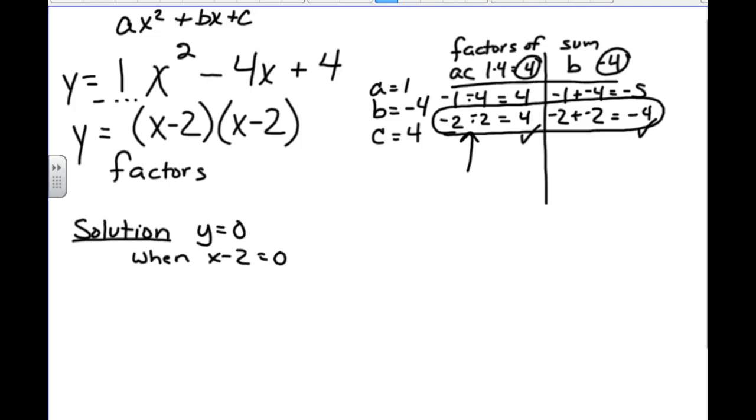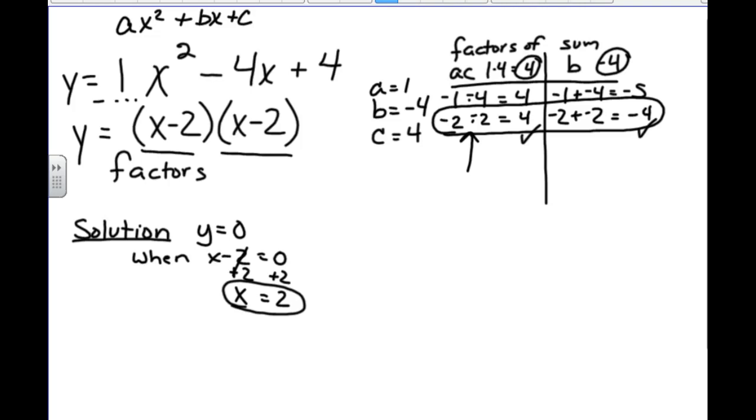We solve this little one-step equation. Sometimes it'll be a two-step, but this one is a one-step equation. We solve this by adding 2 to both sides of the equation to isolate the x and find that x equals 2. Because both of my factors are exactly the same in this one, I only have to do it one time, and my solution is x equals 2.